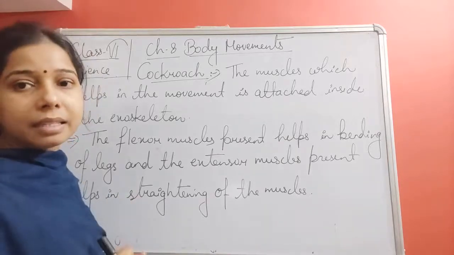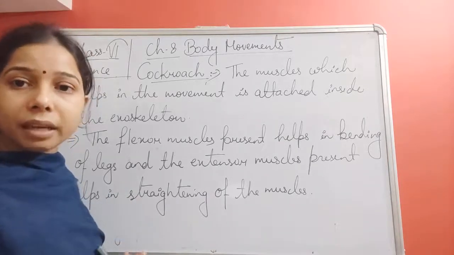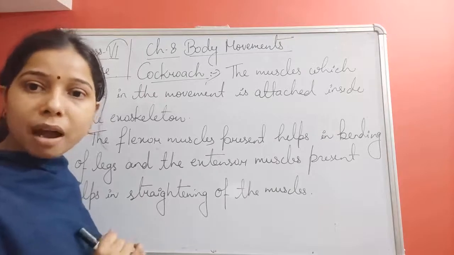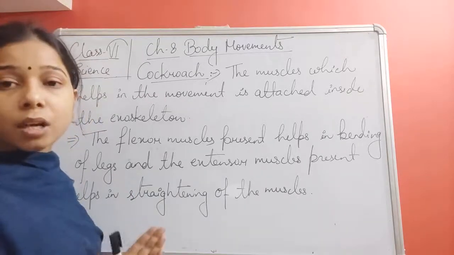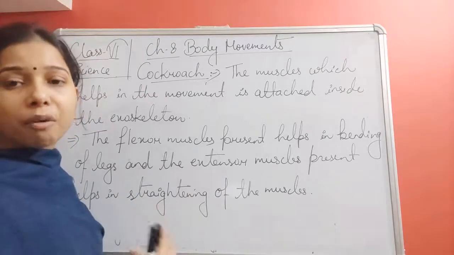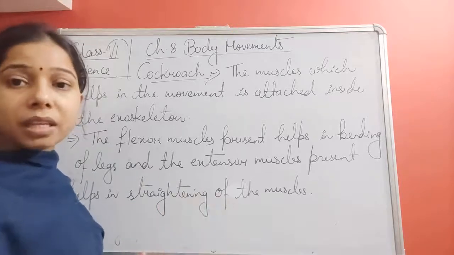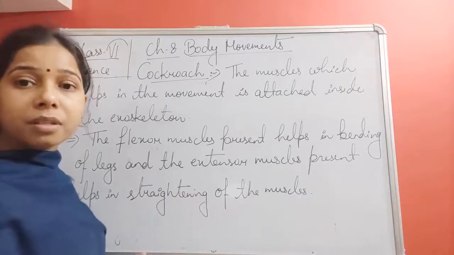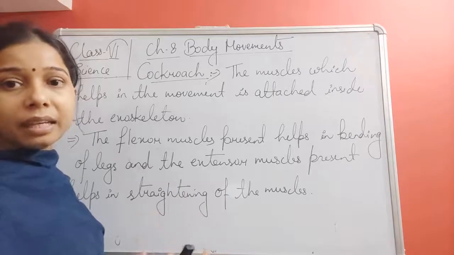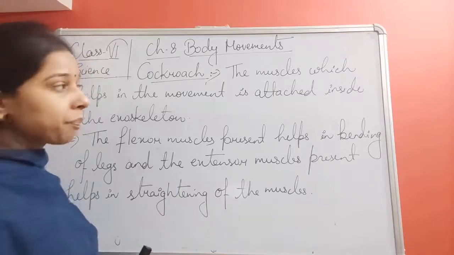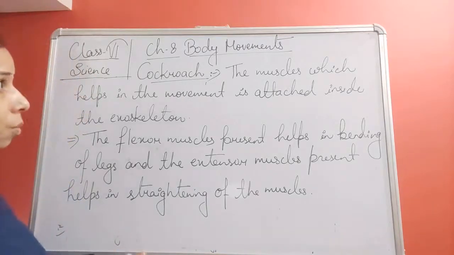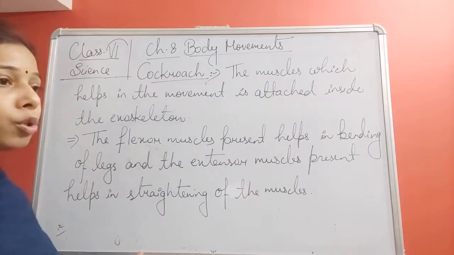Here also it is same, it help in bending of the legs in the case of cockroach. And extensor muscle is there which help in straightening, because we have seen in case of movement of our arms, it help in straightening the arm. Okay, so this was about how the cockroach move on the ground.